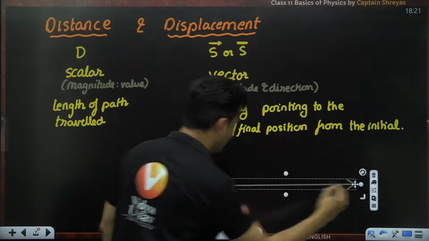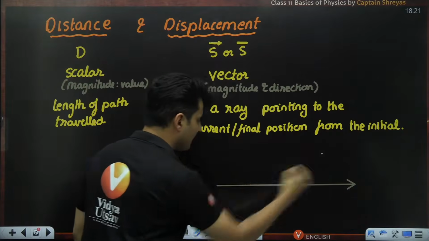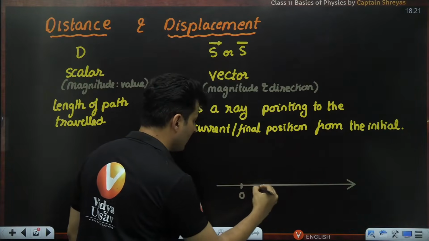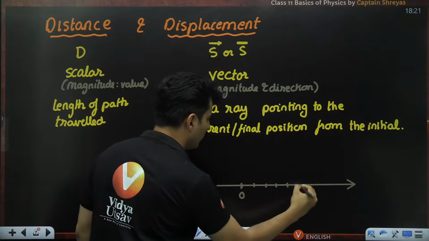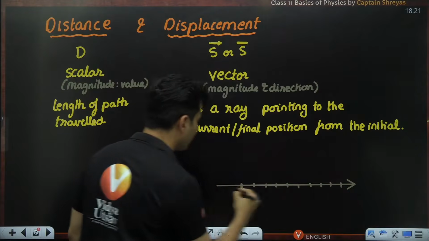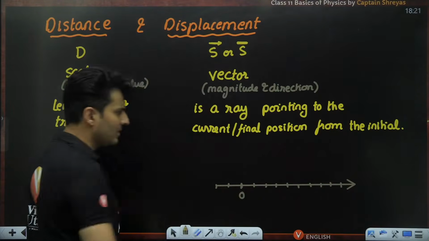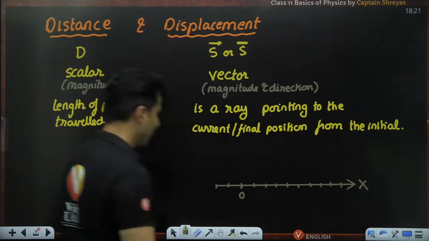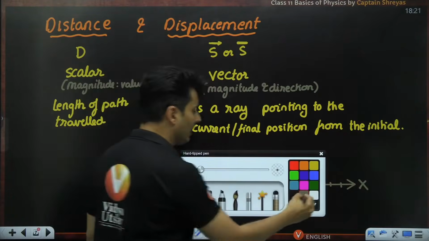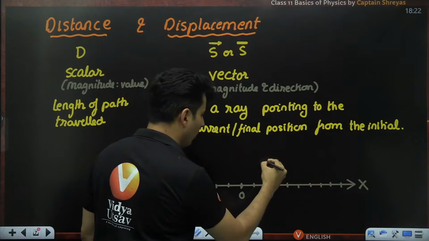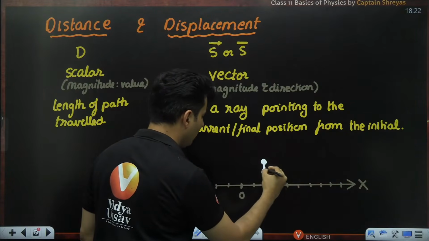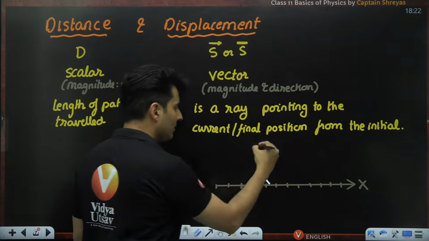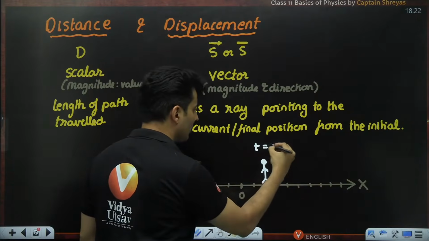Imagine this is your x-axis. This is, let's say, your origin, 1, 2, 3, 4, 5, 6, 7, 8, 9, -1, -2, -3. Number line, basically. This is nothing but your number line on the x-axis. Example: now, our Pandu was here at t is equal to 0.